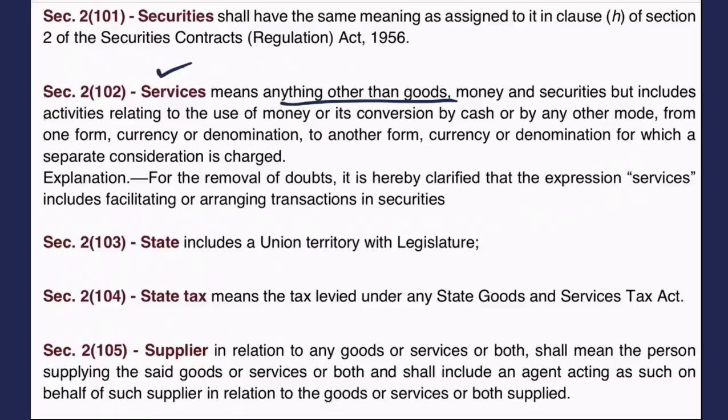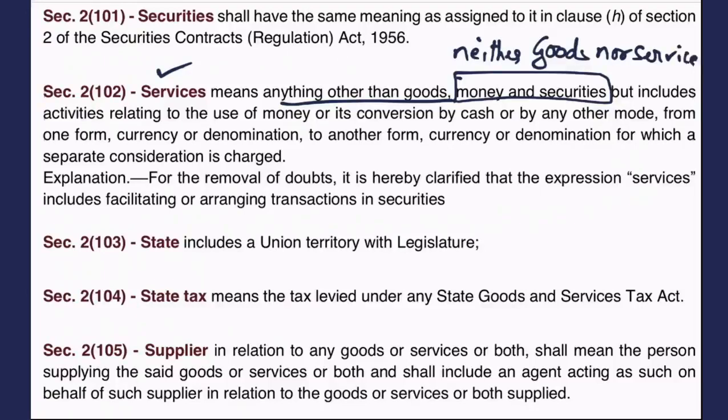But two more exclusions are there: money and securities. Now these two things, money and securities, are neither goods nor service, means no GST is chargeable on them.